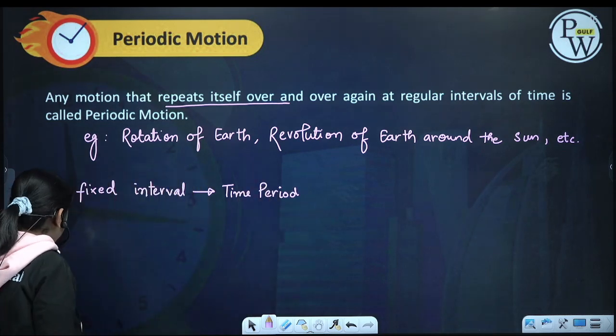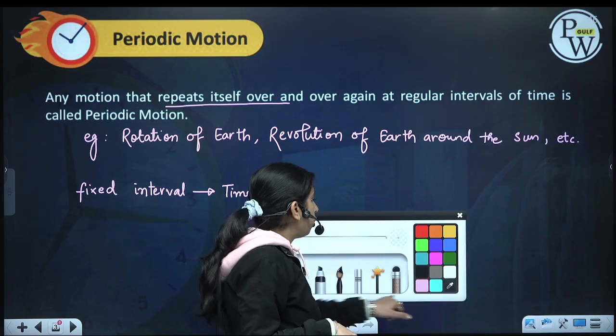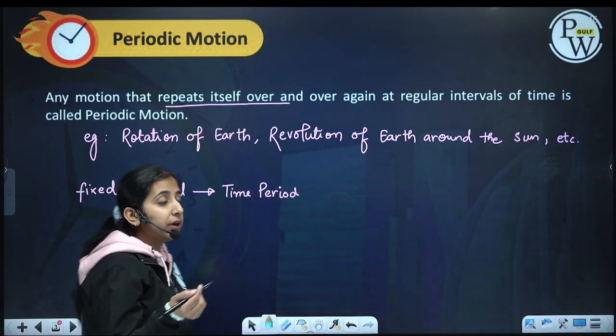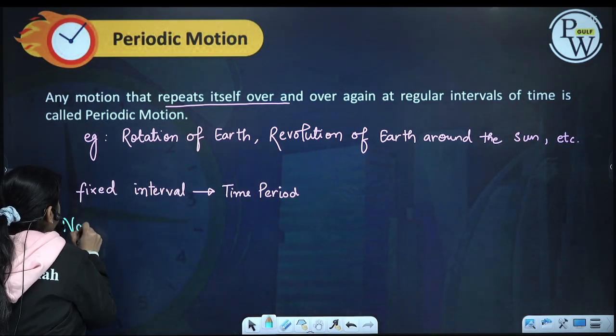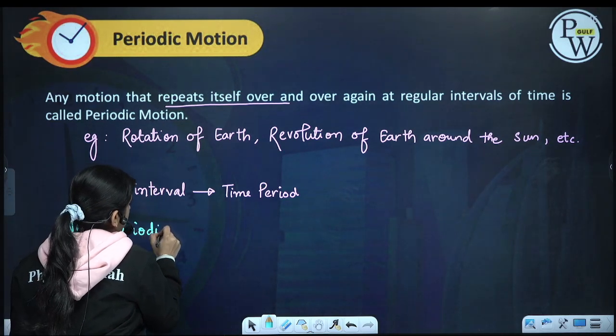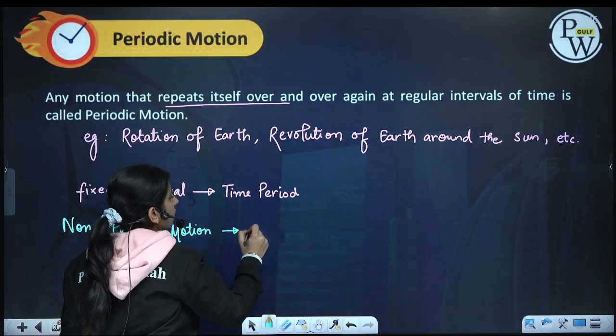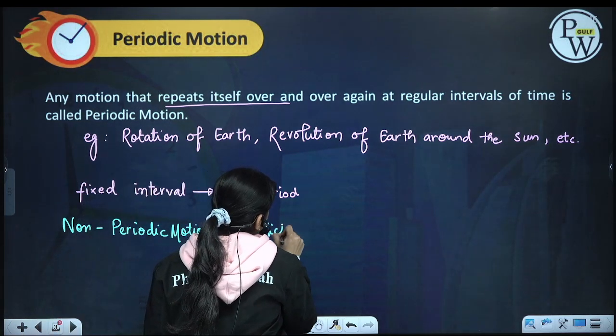Now non-periodic motion is motion which doesn't repeat itself after a fixed interval.